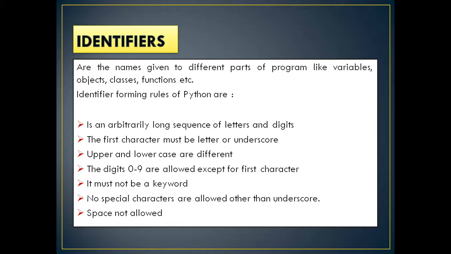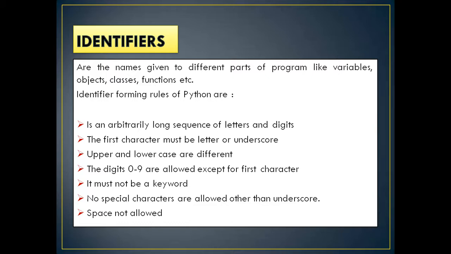The digits 0 to 9 are allowed except for the first character. It should not be a keyword. No special characters are allowed except underscore, and a blank is not allowed while declaring an identifier because blank also comes under special characters. Understood? No special characters are allowed except underscore.